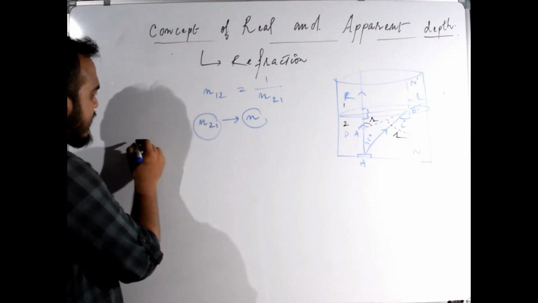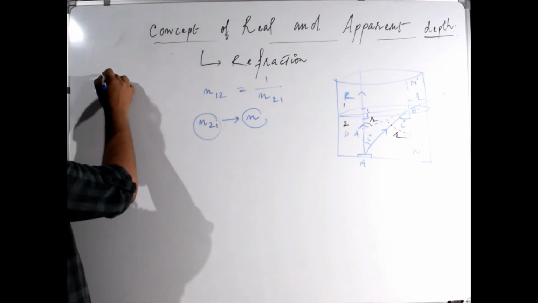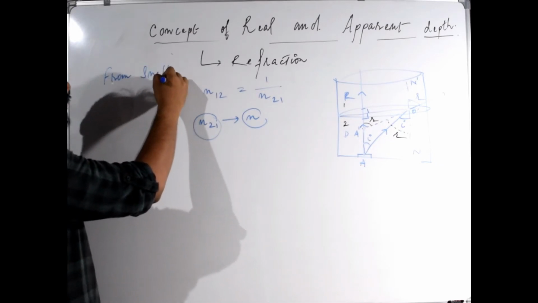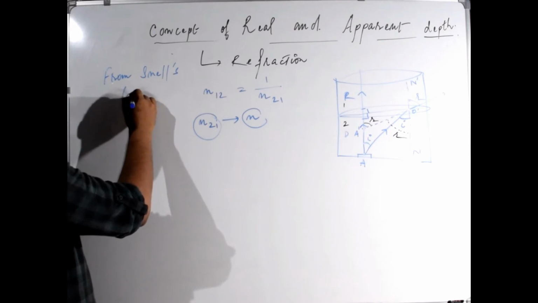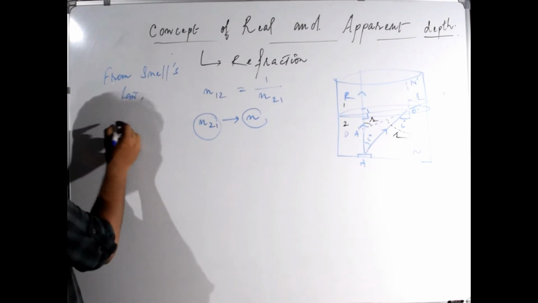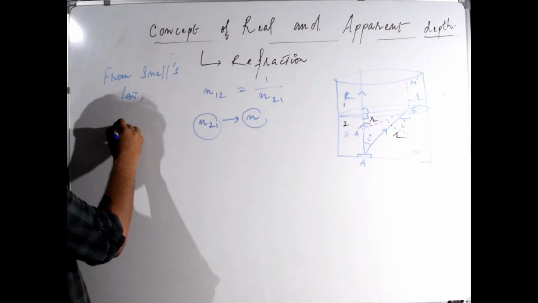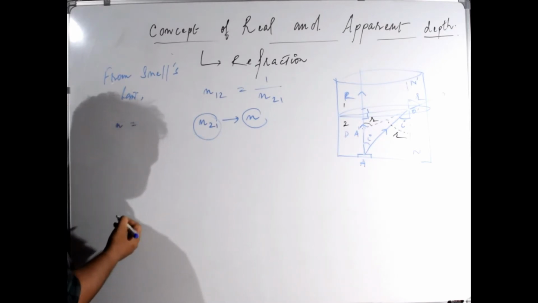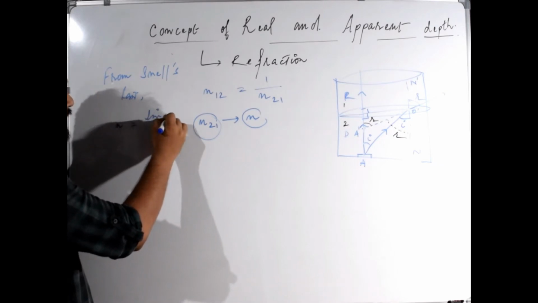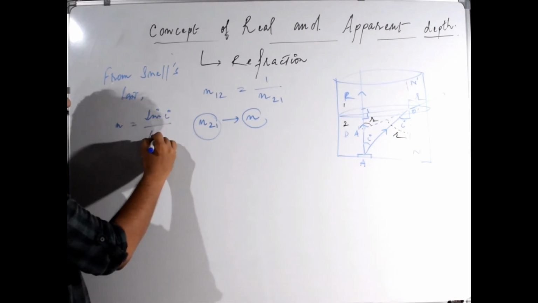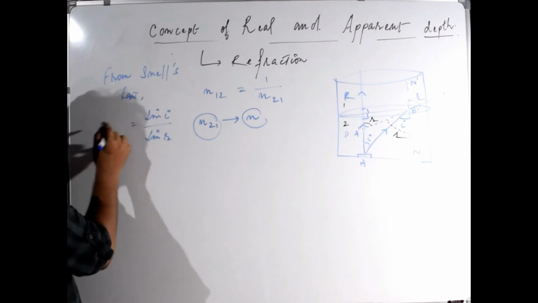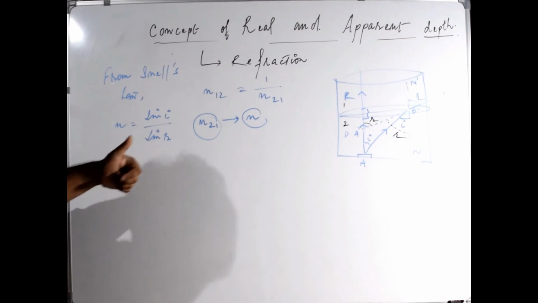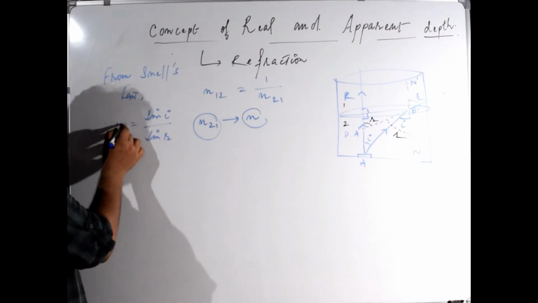So from Snell's law, what can we say? We know that refractive index n is equal to sine i divided by sine r.